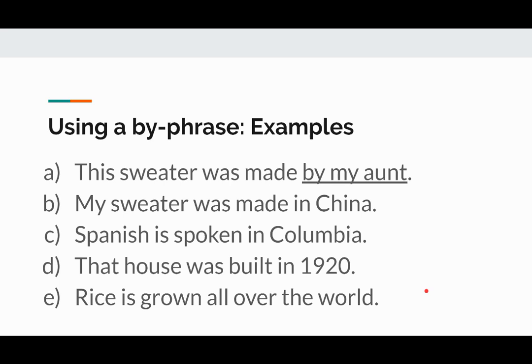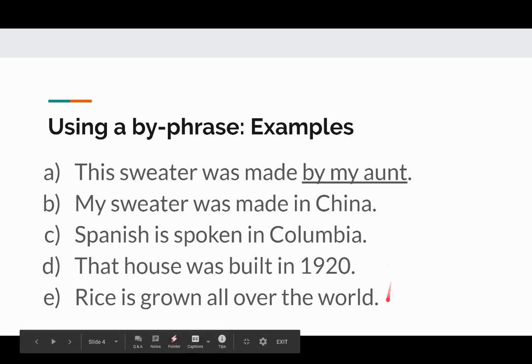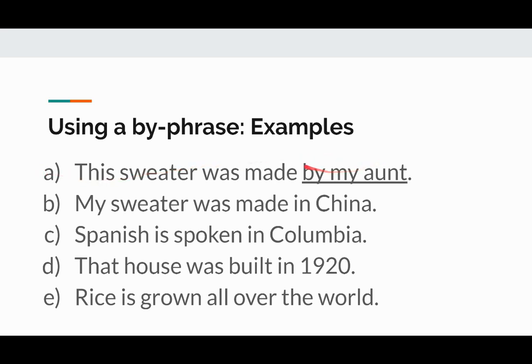The focus is on the product, so there's no byphrase. So most of the time, when you're using passive, the sentences will be like examples B to E. This is much more common. Only when it's important or the person's famous will we include a byphrase.